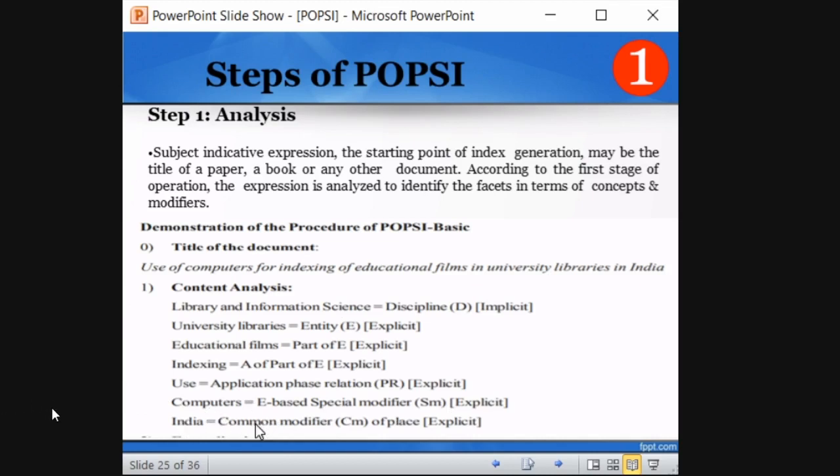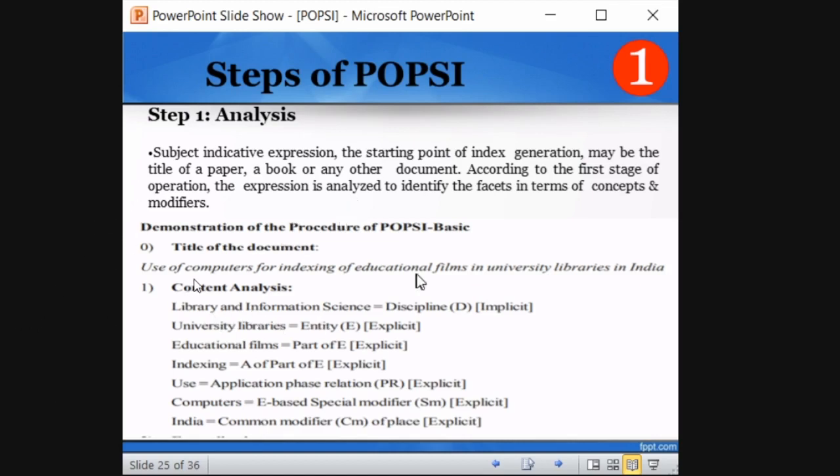India is a common modifier, like place. Place we saw in common modifier, right? Place, 15th century drama, Indian history. So India is a common modifier. So see how they have content analyzed. They have analyzed the content according to the elementary categories of DIPAM. So again I am telling you, please follow this.